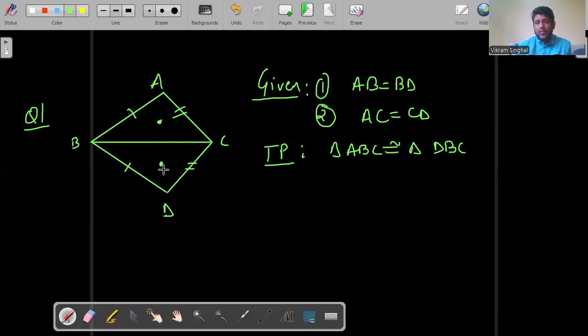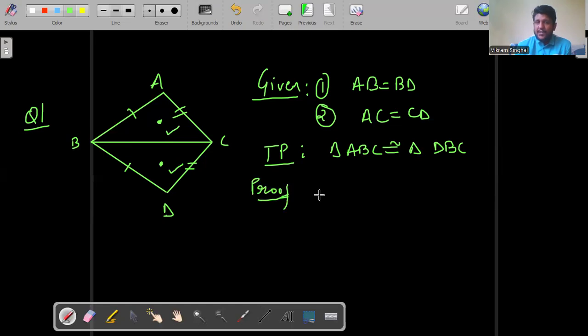And now if I ask you what is the third side of the second triangle DBC, the third side of the second triangle DBC is also BC. So if BC falls in the first triangle as well as in the second triangle, can I say that BC will be a common side to both of the triangles? And whatever the length of BC is, it will always be equal, right?